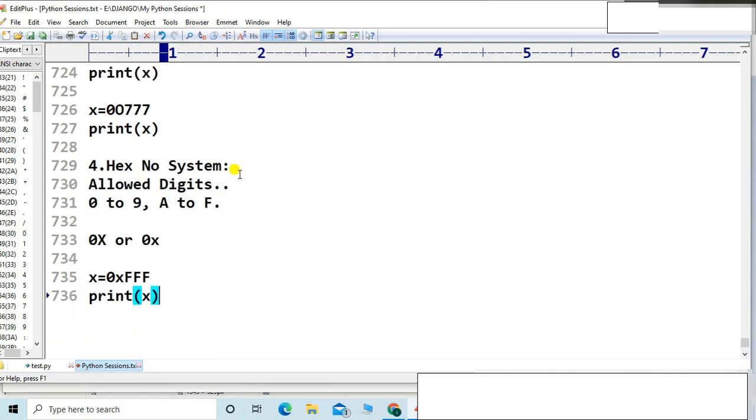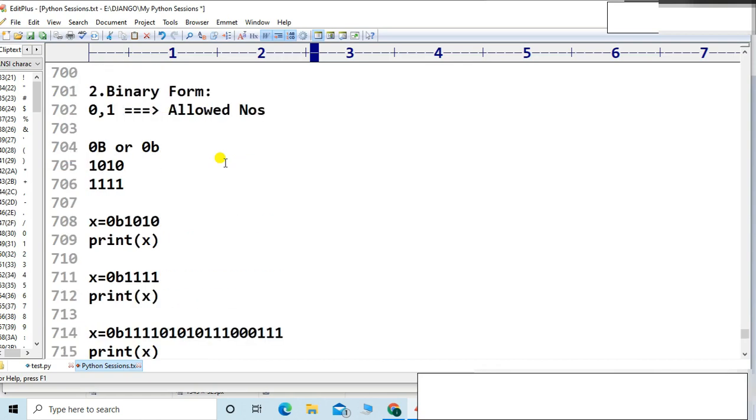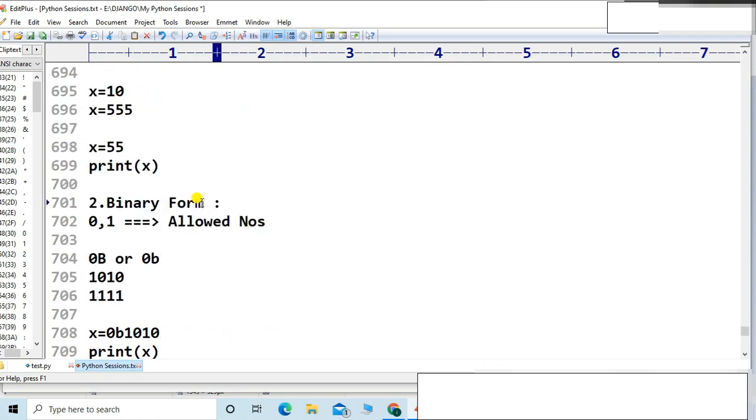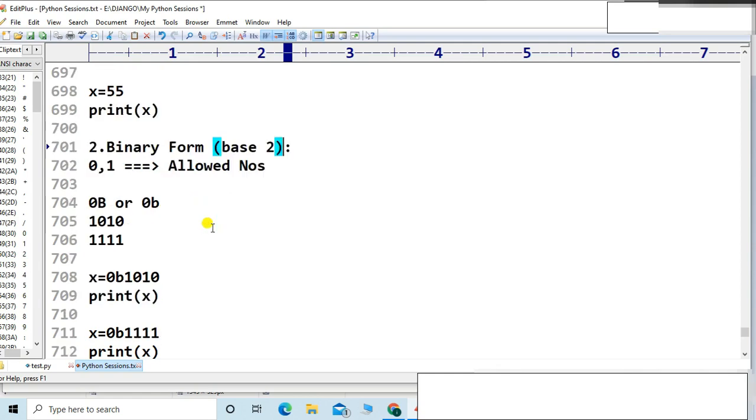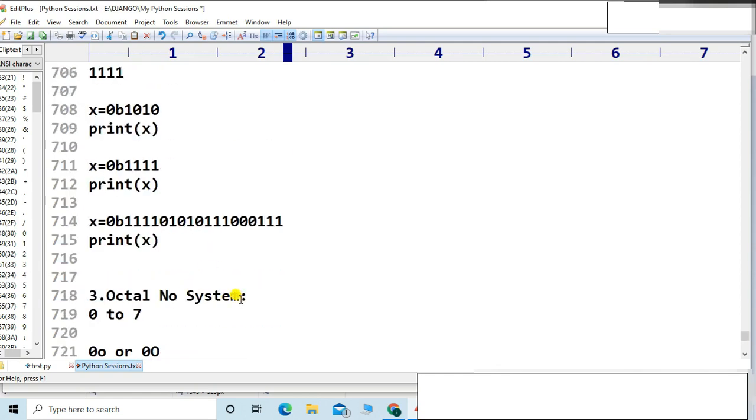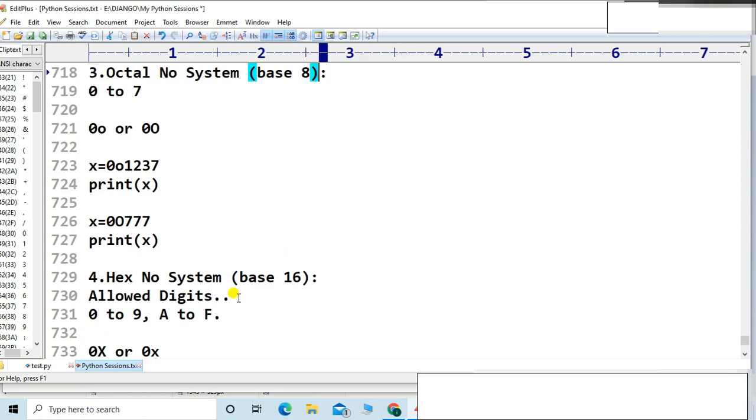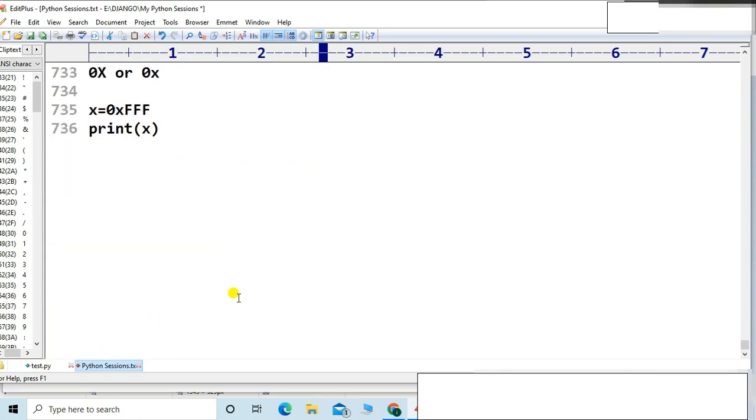Now this hexadecimal number system is called base 16. What is the base? The base is 16. What is the base for the binary number system? The base is 2. What is the base for the octal number system? The base is 8. Very simple, friends.